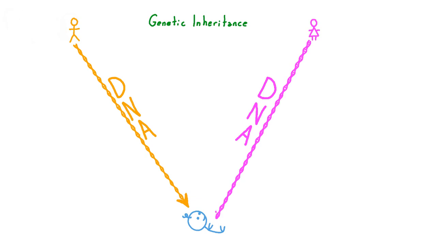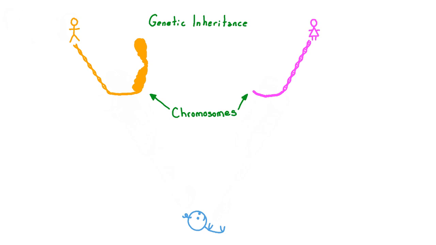First, let's review genetic inheritance, which is all about transferring DNA molecules from one generation to the next. To do this, DNA molecules coil up into structures called chromosomes, of which humans have 23 pairs. Genes are sections of DNA molecules that generally code for proteins that affect our traits, and each is located at the same place on a certain chromosome for individuals of the same species.